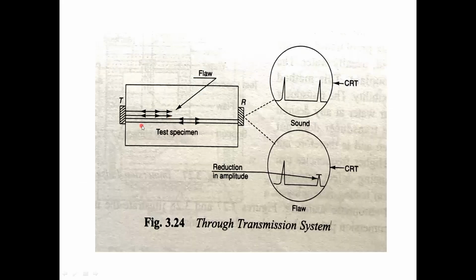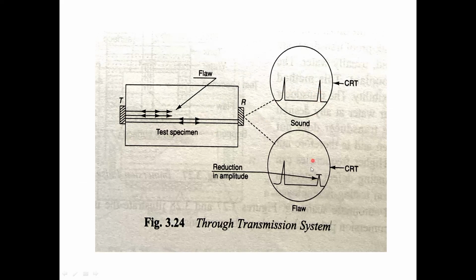See, this is the through transmission method. We need two surfaces, this is one surface, this is the second. The transmitter moves on this surface and the receiver moves on the other. The transmitter sends the sound waves and the receiver receives them. Both should be in aligned position. This is the transmitted wave, this is the receiver.